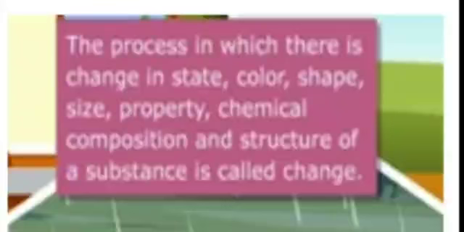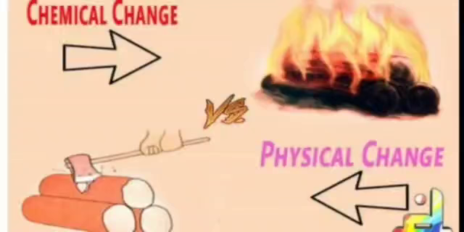The changes are broadly divided into two types. They are physical change and chemical change. Then what is meant by physical change? A change in which a substance undergoes a change in its physical properties only is called a physical change. A physical change is generally reversible. In such a change, no new substance is formed.